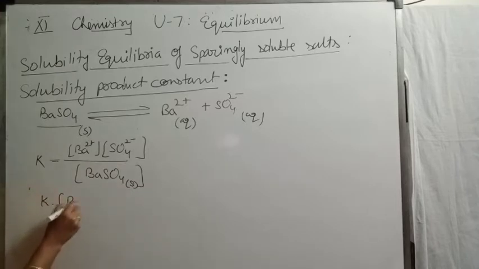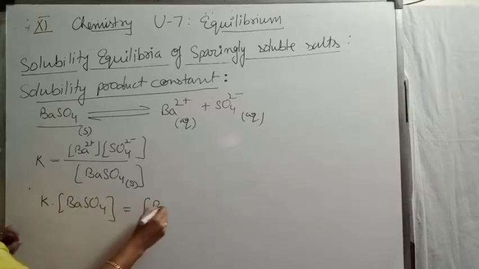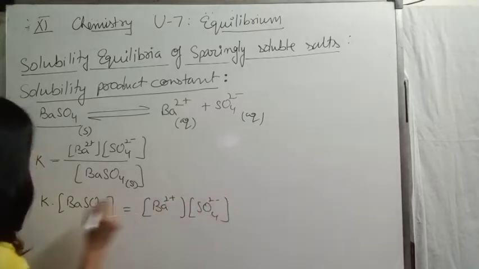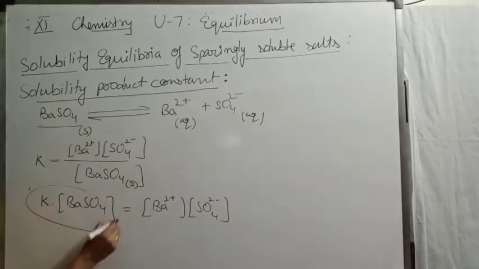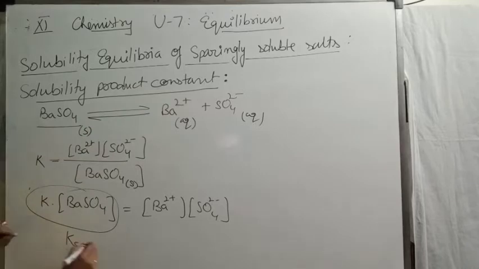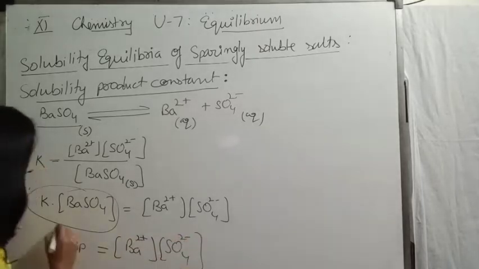So a constant multiplied by another constant is equal to the product of barium and sulfate ion concentrations. And this constant is termed Ksp, the solubility product constant, or simply solubility product. So Ksp is equal to the product of barium ions and sulfate ions.